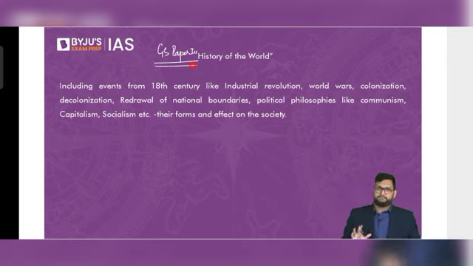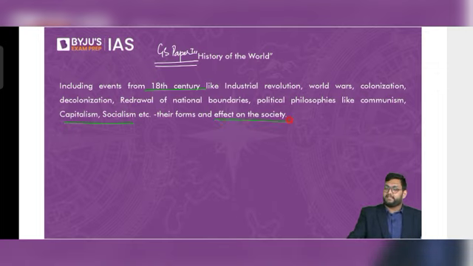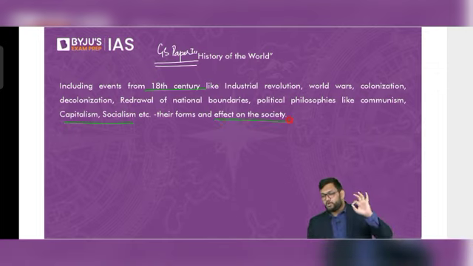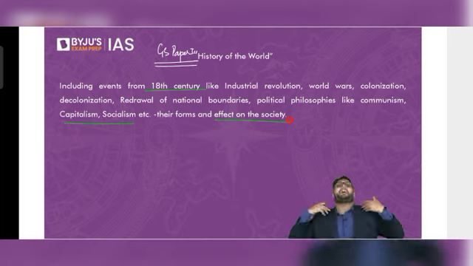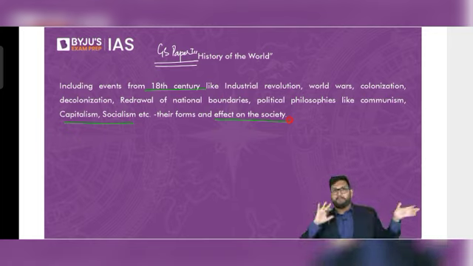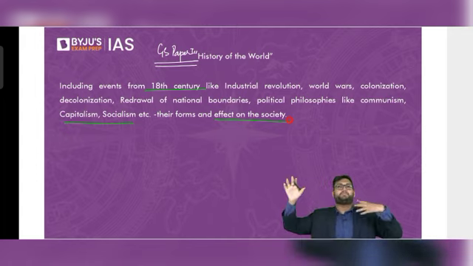History of the world, this is the exact thing, including events from 18th century like Industrial Revolution, World Wars, colonization, decolonization, redrawal of national boundaries, political philosophies like communism, capitalism, and socialism, and their effects on society.